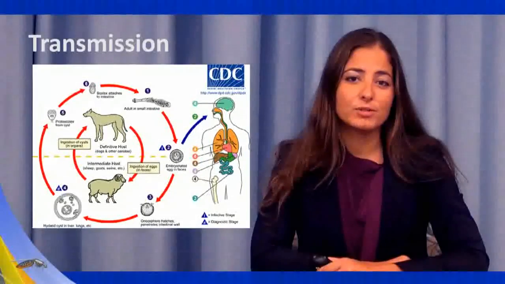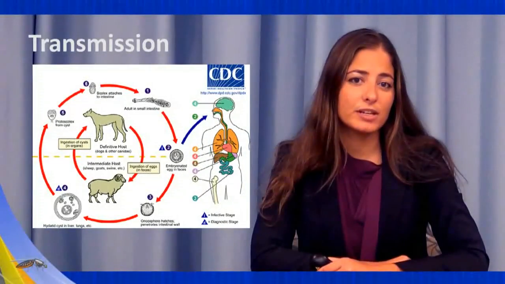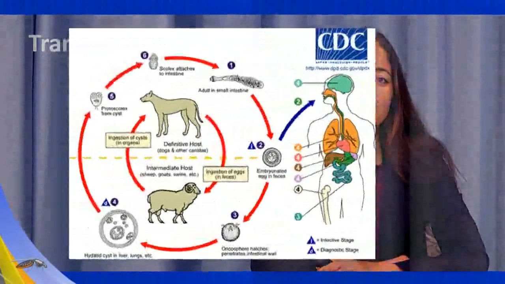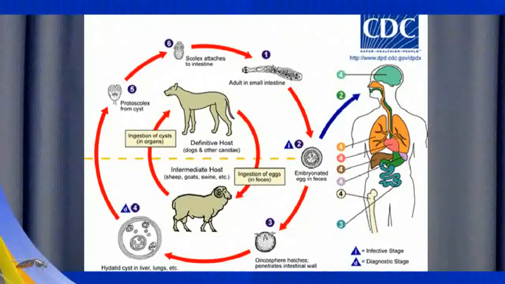The relationship between Echinococcus and its intermediate and definitive hosts is relatively straightforward. Adult worms inhabiting the small intestine of the definitive hosts release eggs in the stool. These eggs are then ingested via fecal-oral transmission by the intermediate hosts, allowing for the eggs to hatch and larvae to penetrate the intestinal wall.